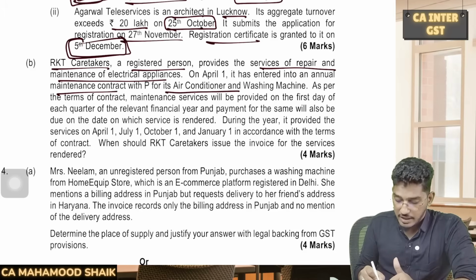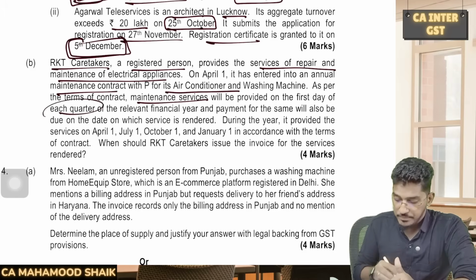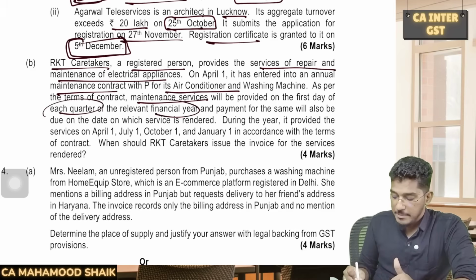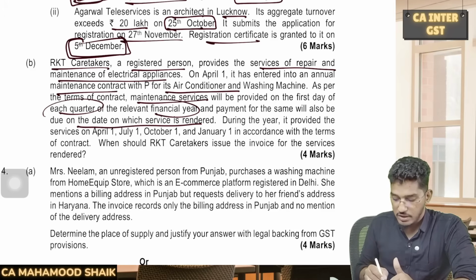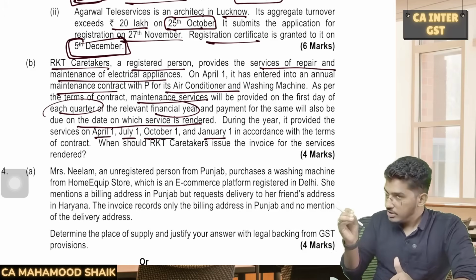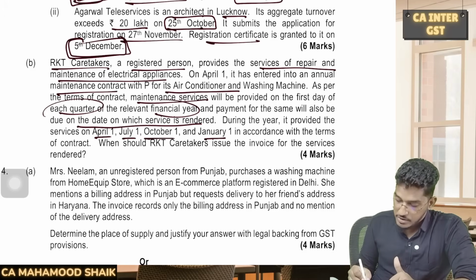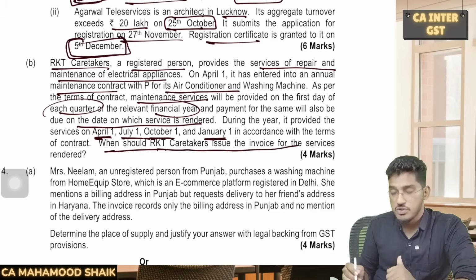As per the terms of the contract, maintenance services will be provided on the first day of each quarter of the relevant financial year, and payment for the same will also be due on the date on which the service is rendered. So on the first day of the quarter, that is on April 1, July 1, October 1st, January 1st, on this day he will come and do the service. The payment also will become due on the same date. So it provided the services on April 1, July 1, October 1, January 1 in accordance with the terms of the contract. When should RKT Caretakers issue the invoice?